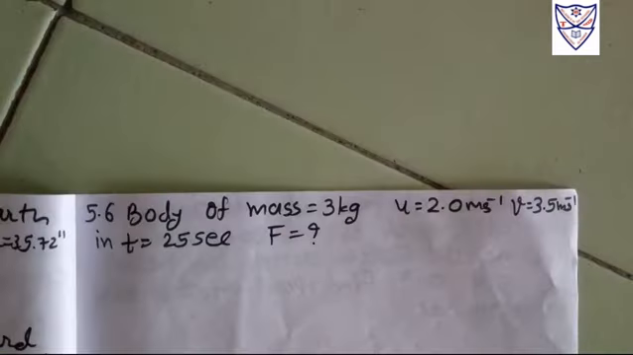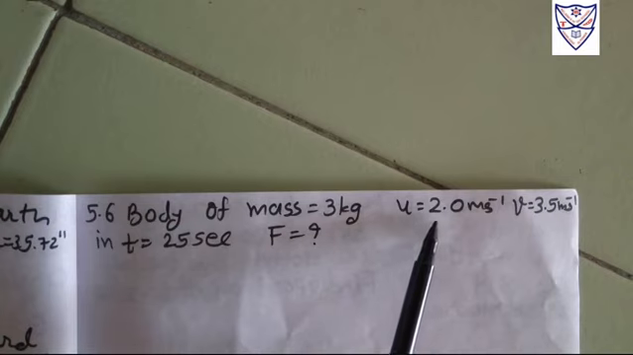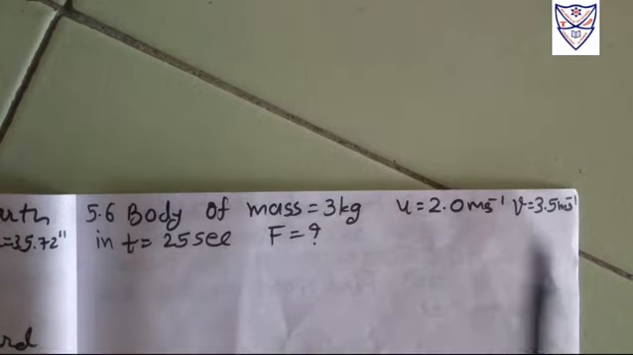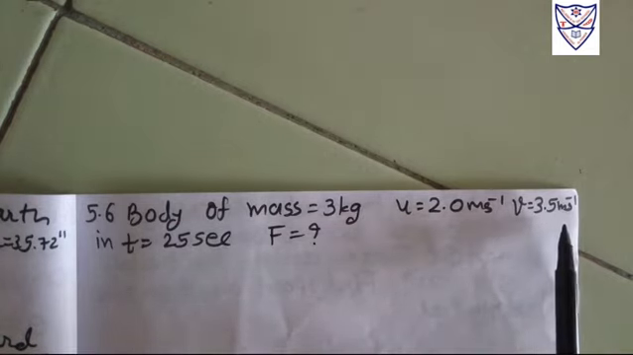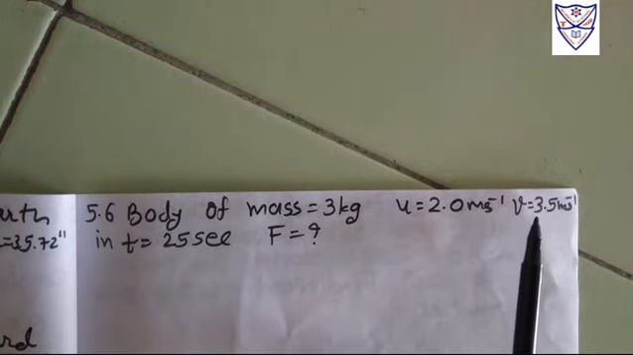In this numerical, we are given the mass of the body, 3 kg, its initial speed 2 meter second inverse and final speed 3.5 meter second inverse. The time taken is 25 seconds, right? So it is the time taken to change from this velocity to this velocity.